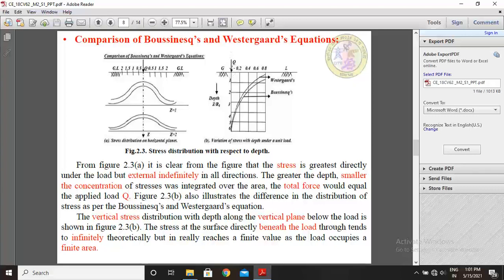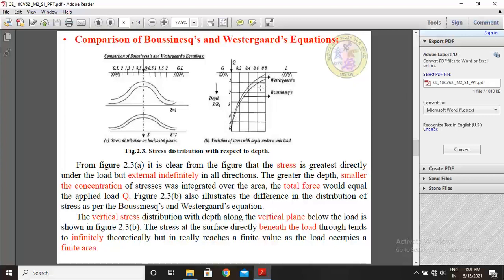So Q is acting at a corner, and these are the distances 0.2 meter, 0.4 meter, 0.6 meter, 0.8 meter, and at a depth z along these directions. If the load Q is increased, how do stresses occur at a depth of z? See, this first curve is Boussinesq's equation, and this second curve is Westergaard's equation.